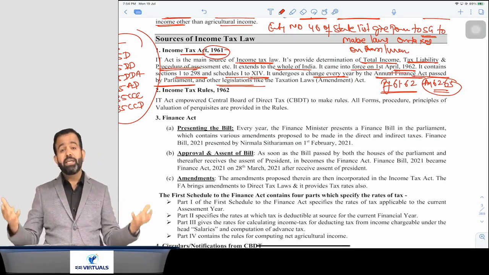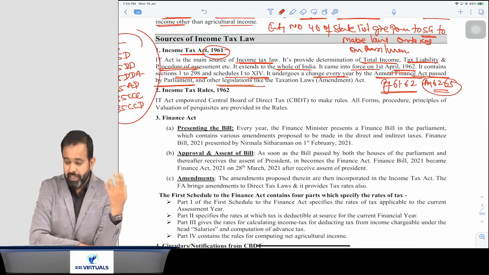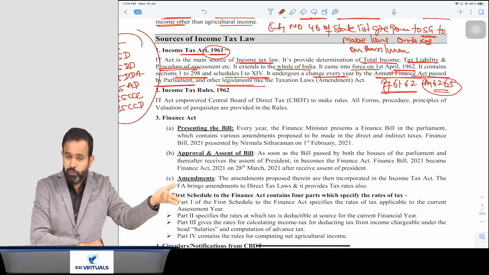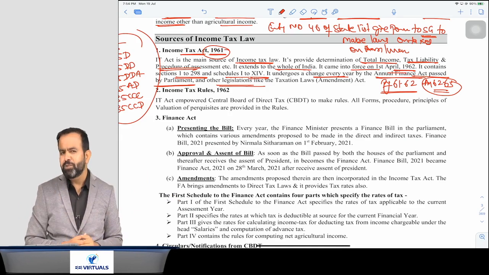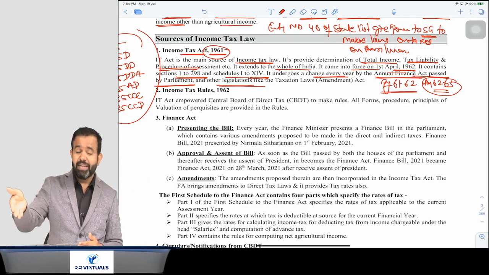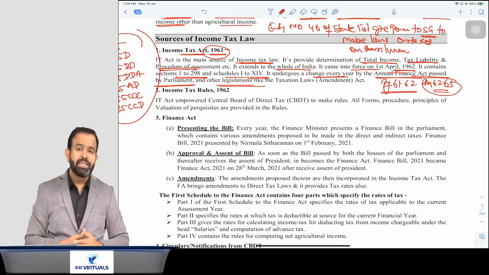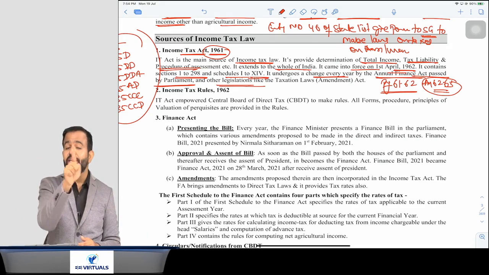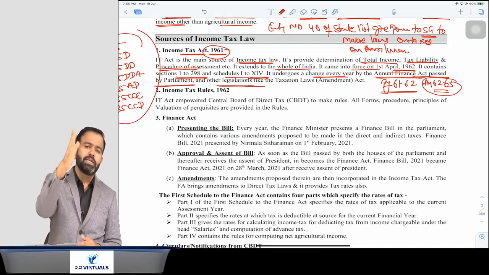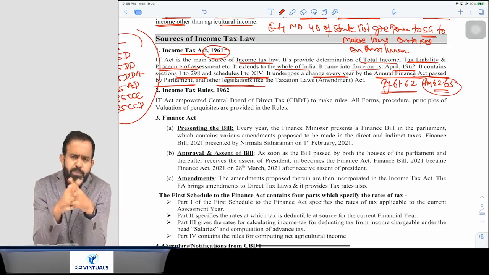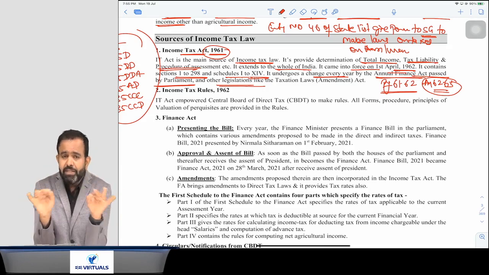Now guys, to make the amendment, there is one more way, like they can make another act also. For an example, nowadays you know that there is a trend of ordinance. You heard about ordinance? Like in the COVID time, Nirmala Sitharaman ji came with one ordinance, that is Taxation and Other Law Relaxation and Amendment Ordinance 2020. Now the question is, what is the ordinance? So ordinance means if parliament is not in working, or there is a leave in parliament.